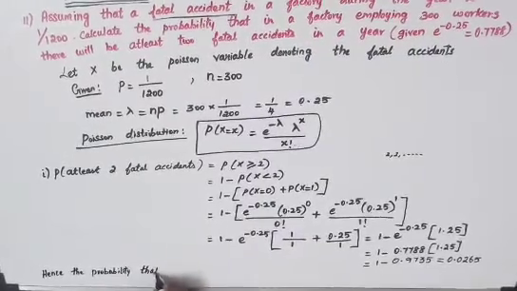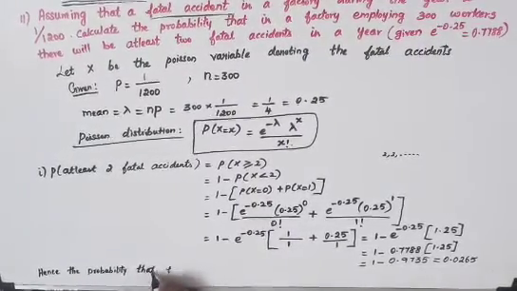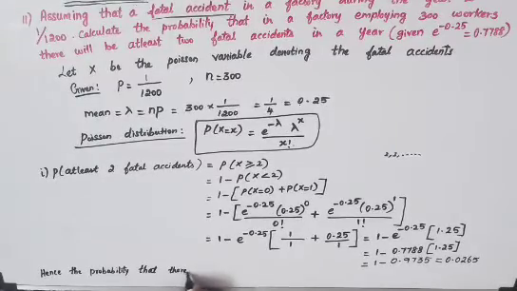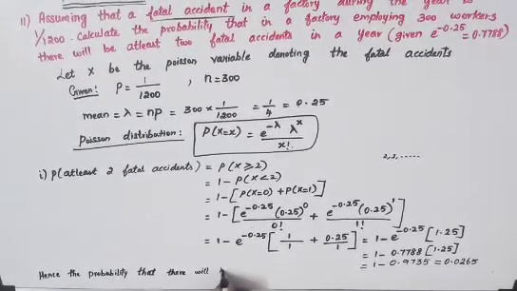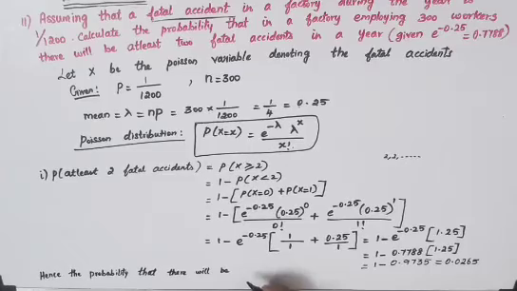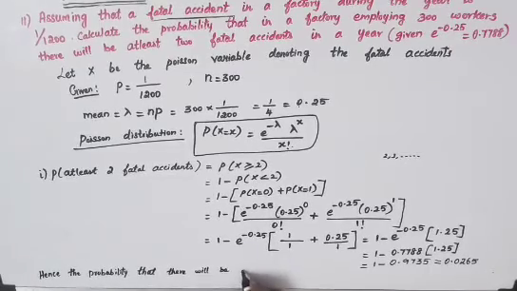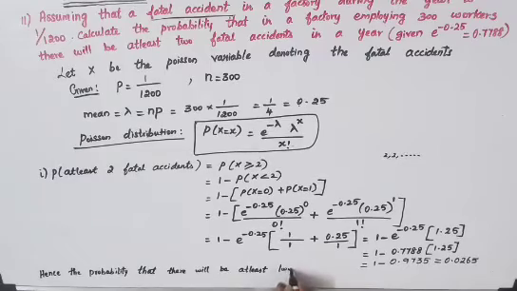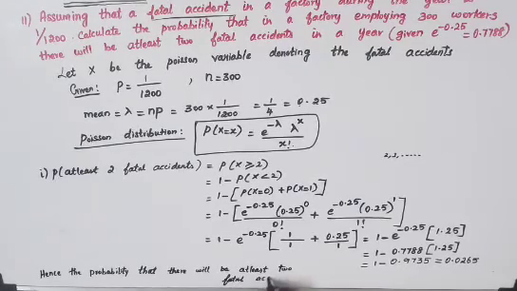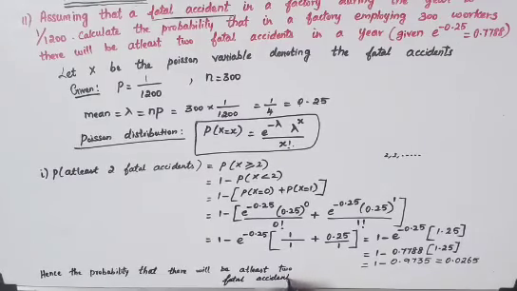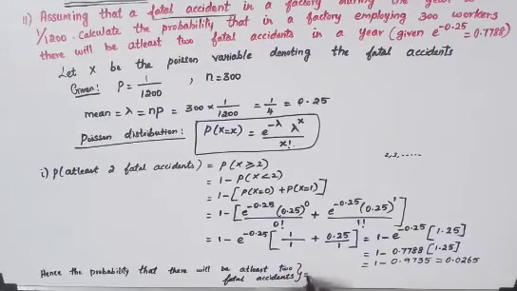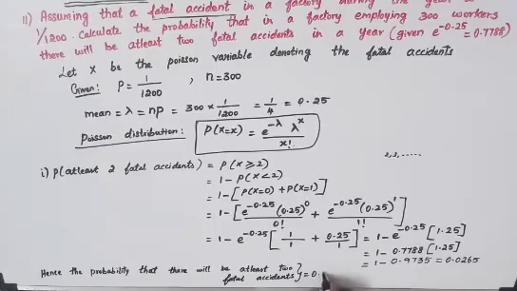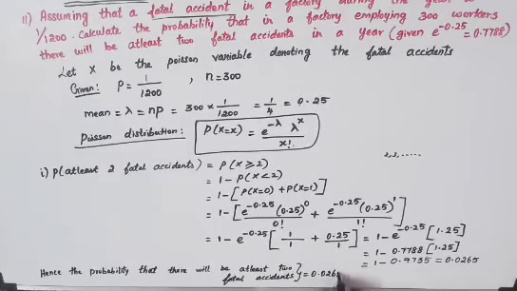Therefore, the final answer is: hence the probability that there will be at least 2 fatal accidents, only they've asked you, so at least 2 fatal accidents is equal to 0.0265. So this is the answer for your 11th question.